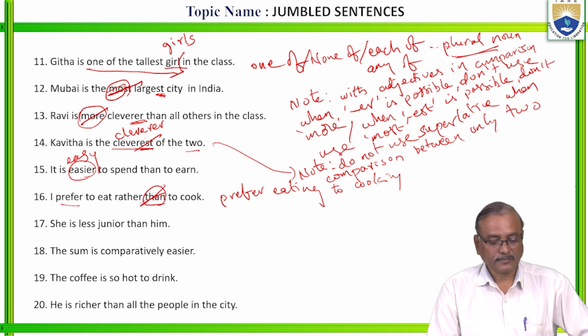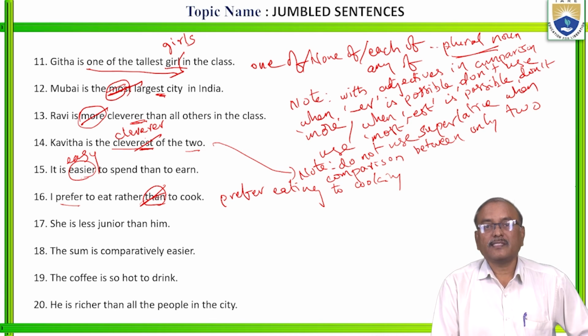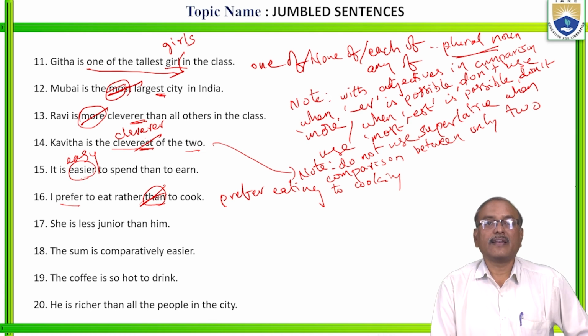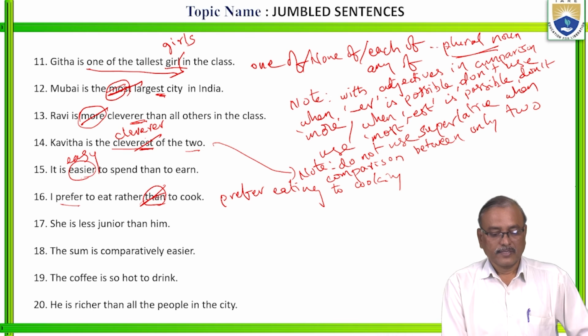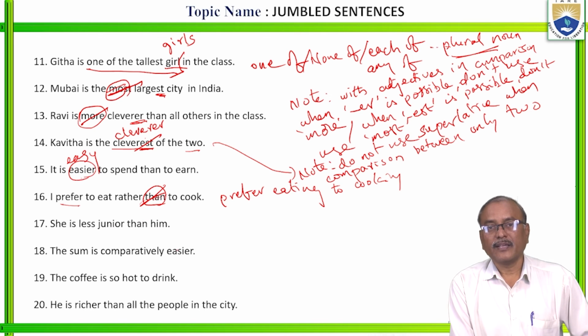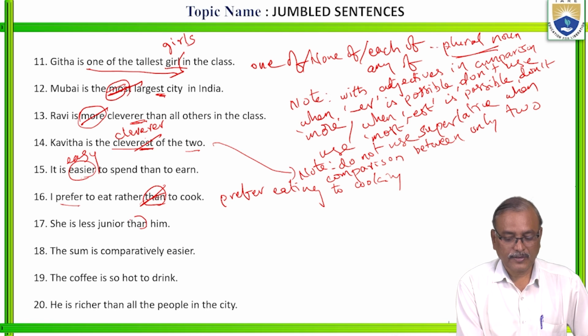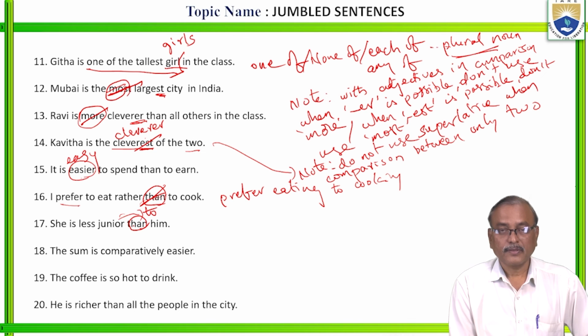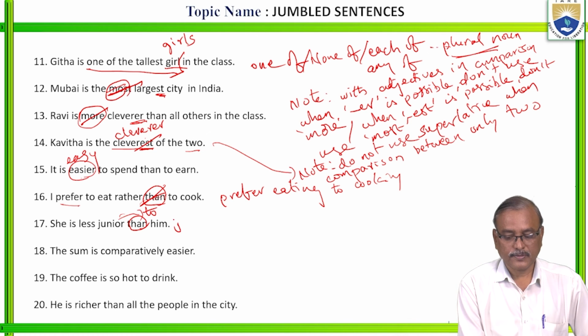Next. She is less junior than him. So here already I told you, senior, junior, inferior, superior, like that. They must be followed by the adjective to. Is it clear?